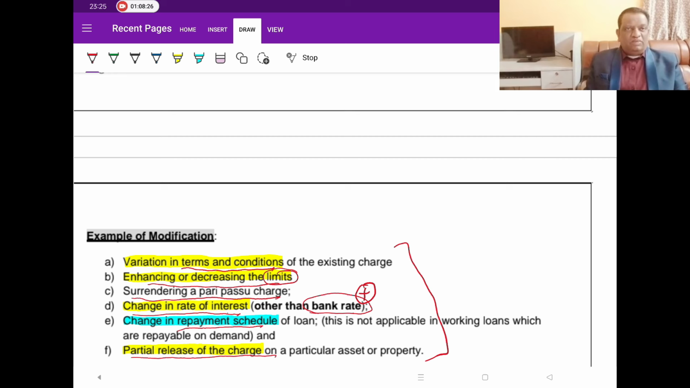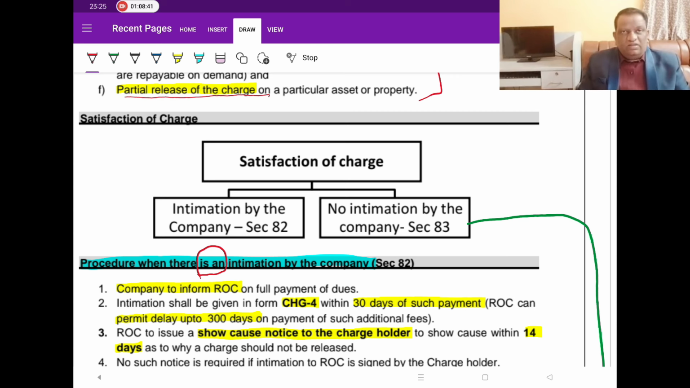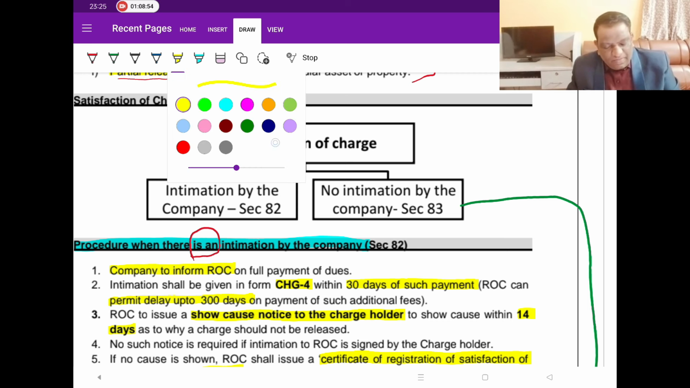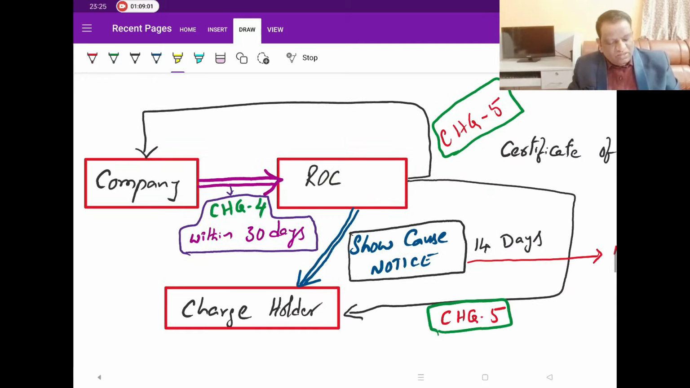And then we talked about the timelines. To repeat, 3 timelines: 30 days with normal fee, 60 days with normal fee plus additional fee, and 120 days with normal plus additional plus ad valorem fees. Now, then we come to the last topic. There are a few topics, but they are all generally miscellaneous. This is from the concept perspective almost the left out major topic that is remaining. Now, here it talks about satisfaction of charge. The procedure is given, but let us try to look at it through the diagram.